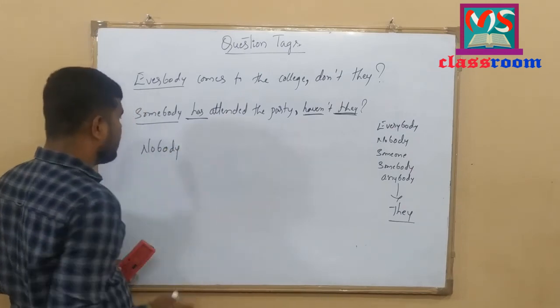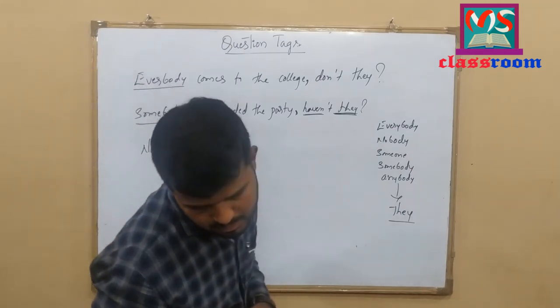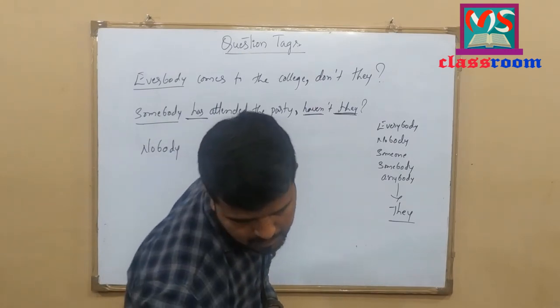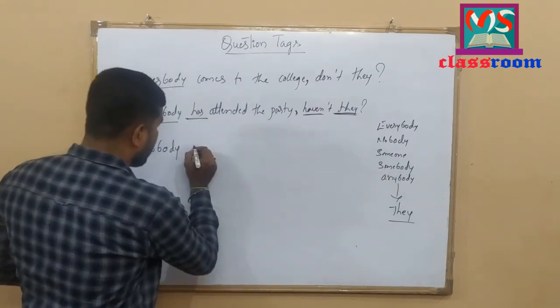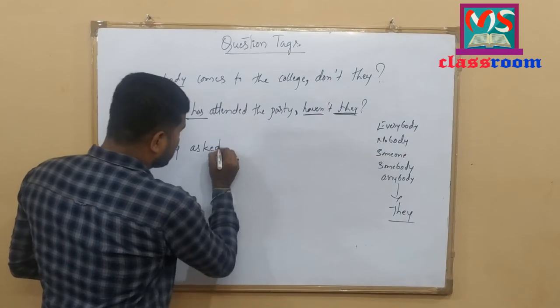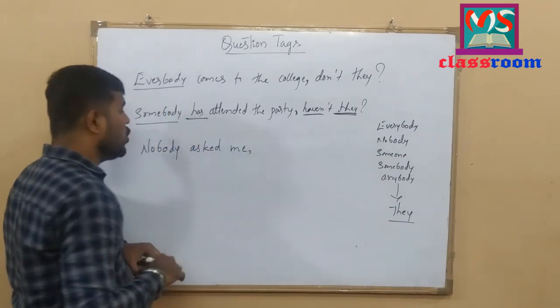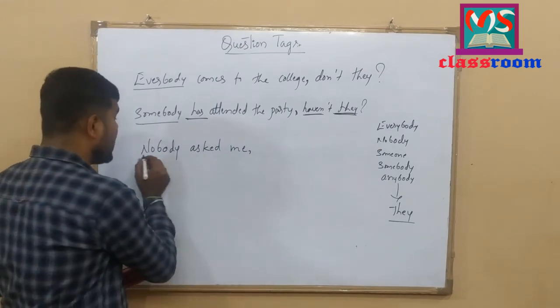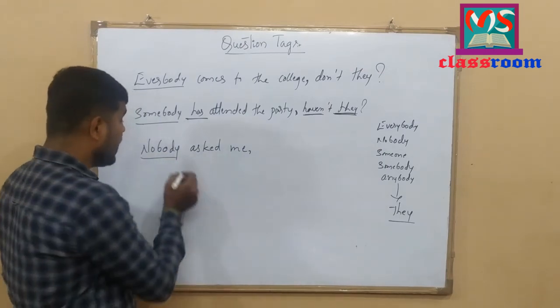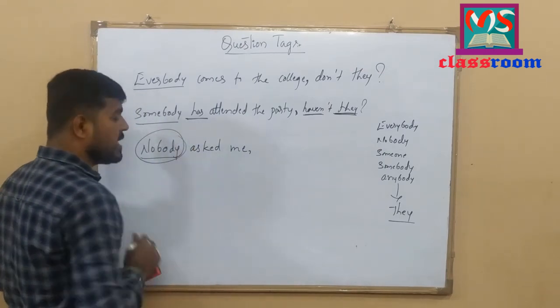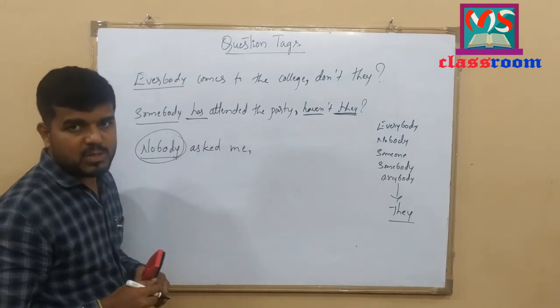Nobody asked me. Look at here. Nobody asked me. Here nobody is the subject of the statement. But here nobody itself is a negative expression.